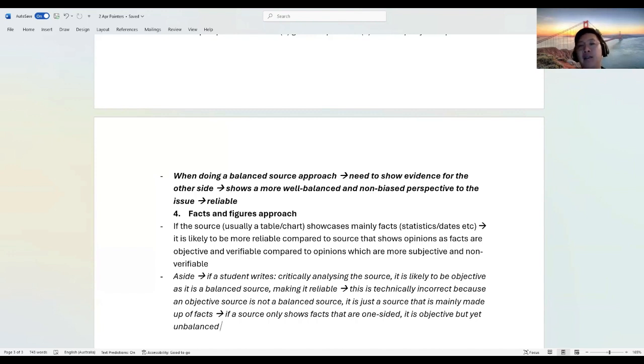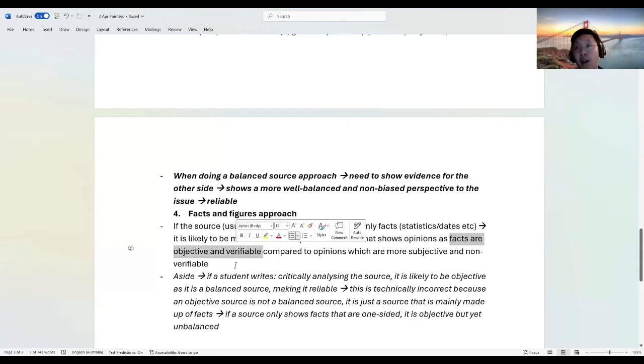But of course, what I'm trying to say is, we are doing humanities, so there will always be a bit of ambiguity. It doesn't mean that an objective source that only shows facts on one side is unreliable. Because maybe there are no other facts or figures to show that it's negative. But what I'm trying to say is, if you use the facts and figures approach, usually reserved for a table or chart, the main thing you must say is that if the source is mainly made out of facts, it is more reliable, not because it's made out of facts only, but because facts are more objective and they're verifiable.